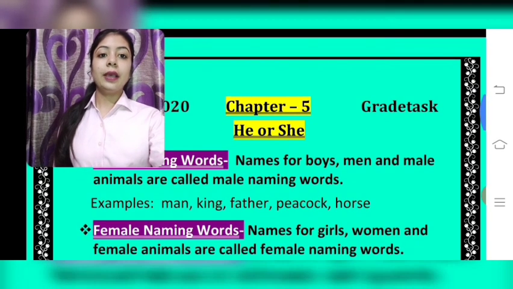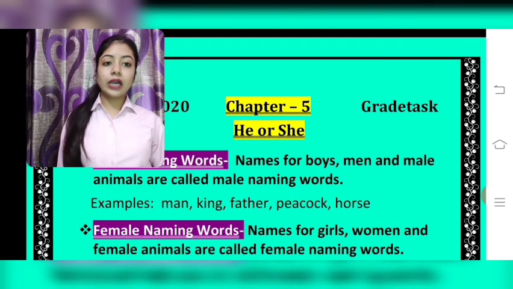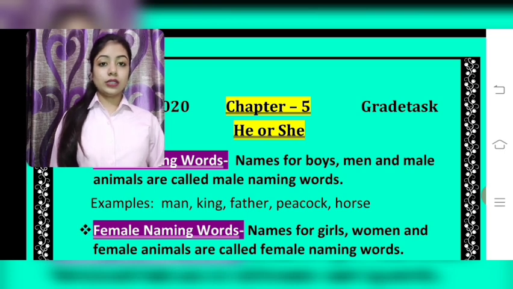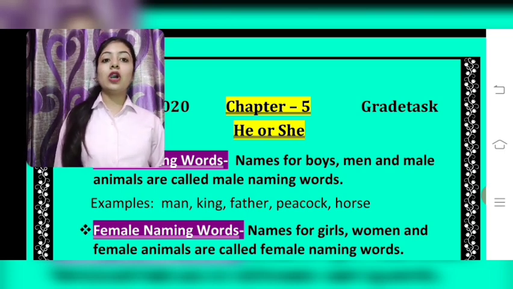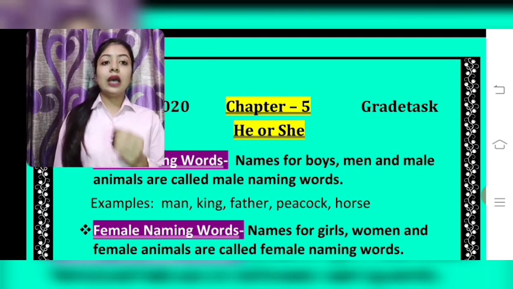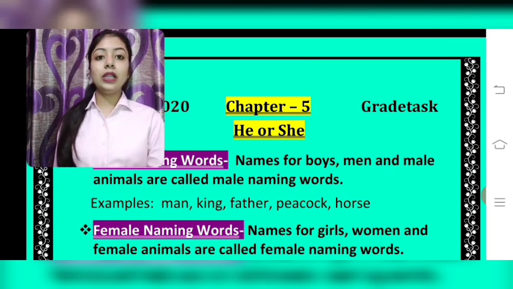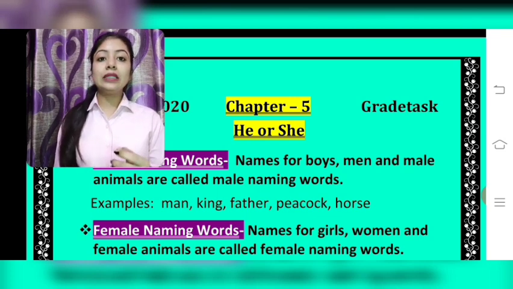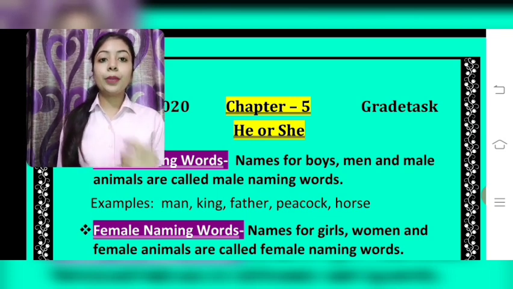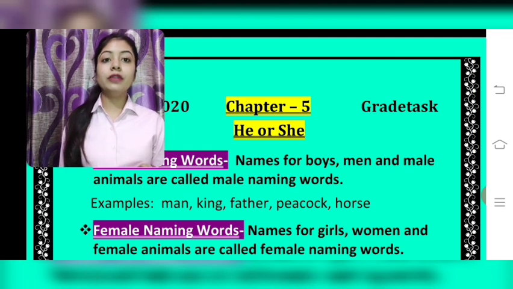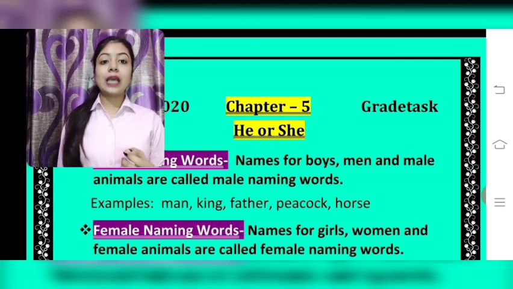Examples: man, king, father, peacock, horse. These all are examples of male naming words. Male naming words denote a boy, a man, a male animal. For example, your father is a male naming word, your brother is a male naming word. A male animal, for example lion, peacock, horse. These are male naming words.